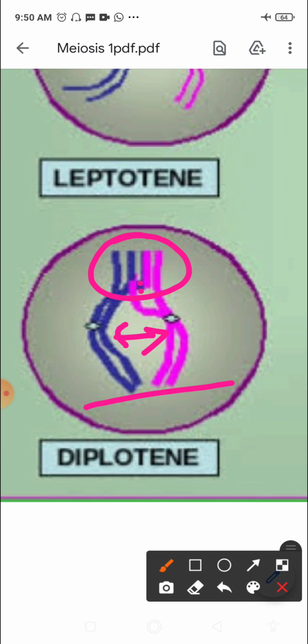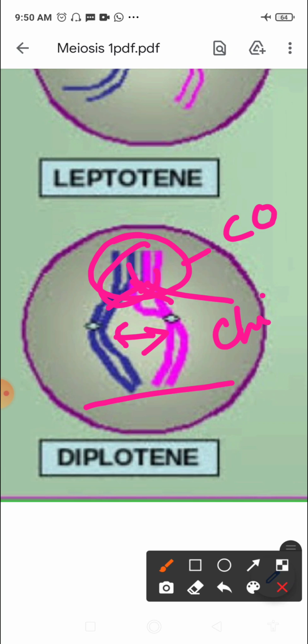remain together. But now in this stage they start separating from each other, except at what sites? At the sites where crossing over has taken place. This is the site where they remain connected. It becomes like an X-shaped structure. These are called chiasmata. This X-shaped region where they are connected is known as chiasmata. In oocytes of some vertebrates, diplotene can last for months or even years.